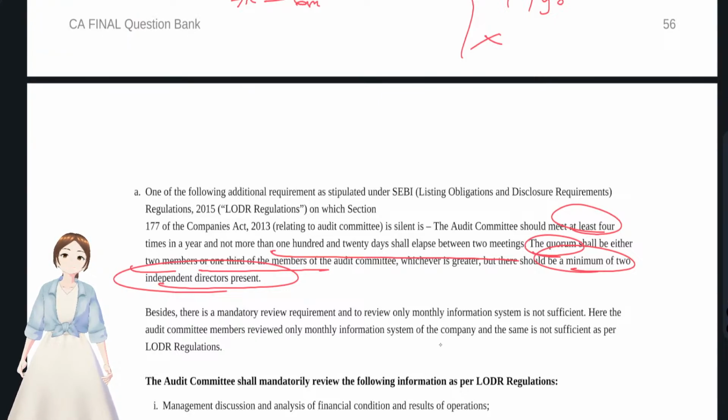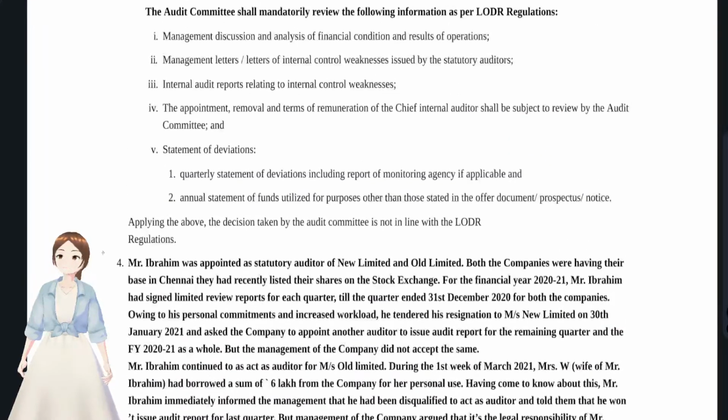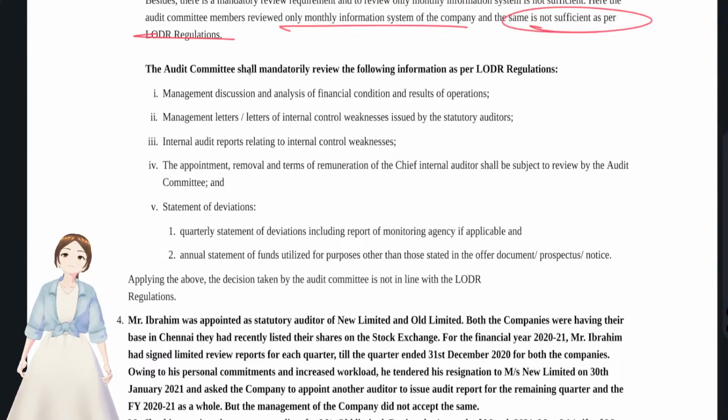See, they have reviewed only monthly information and the same is not sufficient as per LODR regulations. And the audit committee shall mandatorily review. This is actually a separate point with regards to the audit committee. What all the things that audit committee shall mandatorily review? See, audit committee actually governs 3 things. Its role or its mandatory review has been segregated into 3 things.